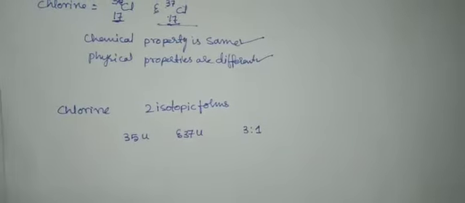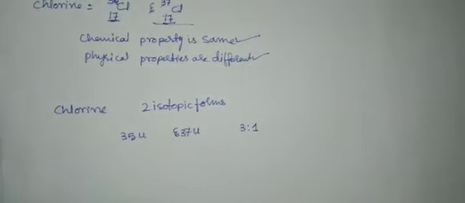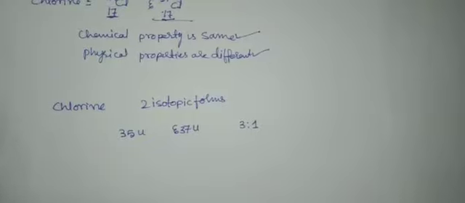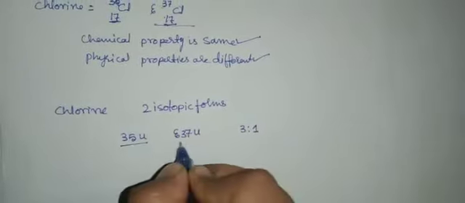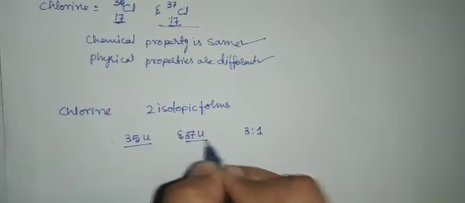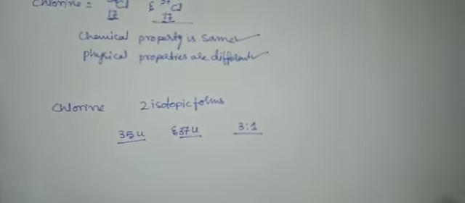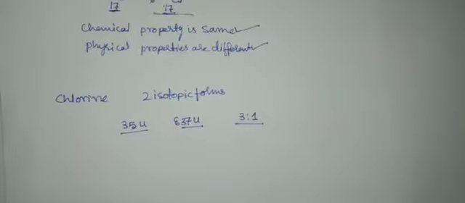So let us find out. It is like this, the question is given. So the question is: chlorine occurs in nature in two isotopic forms. One mass is 35 unit and another mass is 37 unit in the ratio 3:1. Okay, so let us find out.